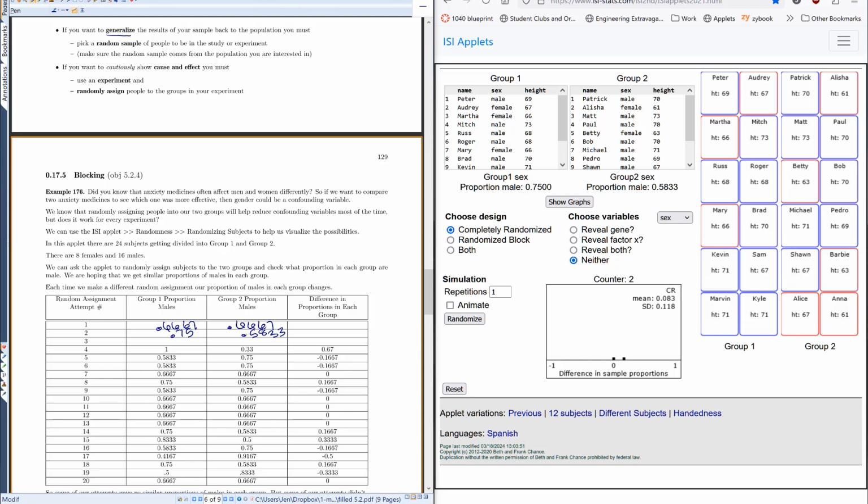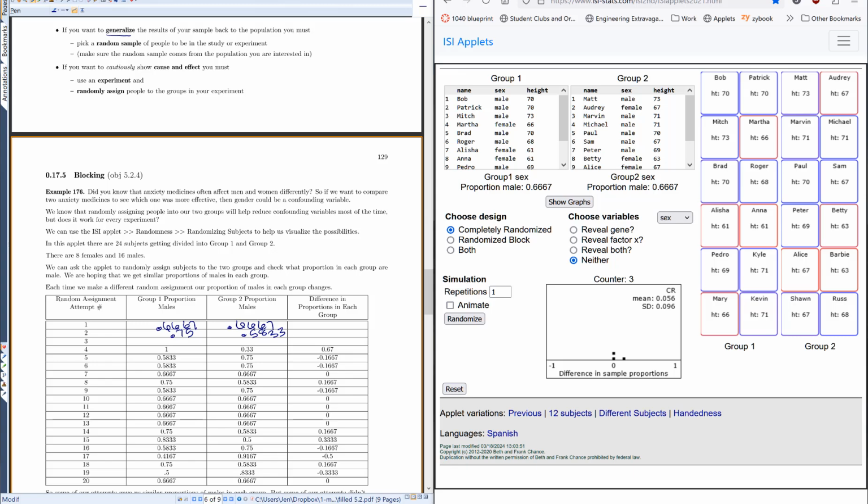And one of the reasons that they're as far off as they are right here is because we have a pretty small sample size. And the difference between like 3 females in one group and 4 females in one group seems like a pretty big proportion here. Okay. If we had a sample size of like 2,000, then having like 1 extra female in either group isn't really going to make a difference.